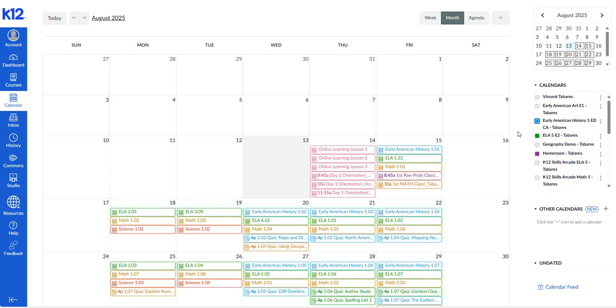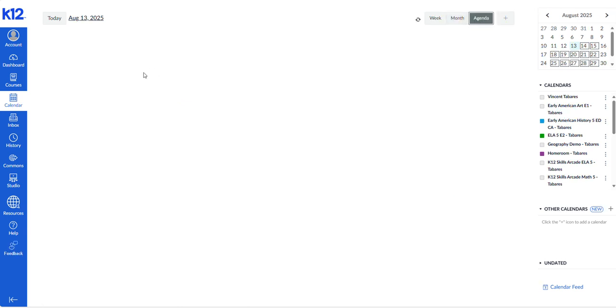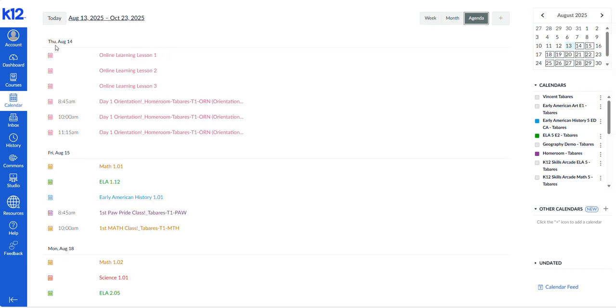After you've made sure of that, the next thing to do is, up in the upper right corner here, you can see that it says month right now, monthly calendar, but if you instead click the button next to it that says agenda, what that'll do is it'll turn it into a day-by-day view that looks like this. So first day of school, Thursday, August 14th. We can see a nice itemized list here.